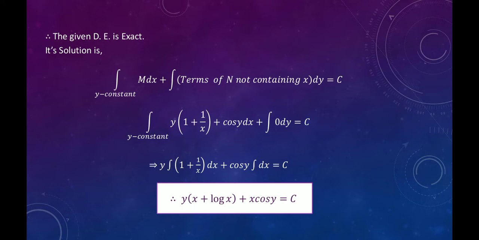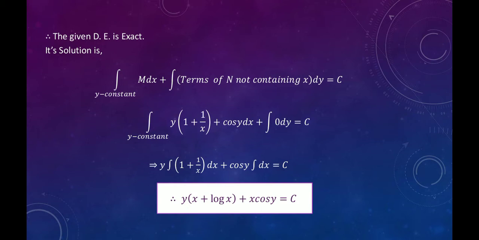And its solution is given by the integration of M dx, y treated as a constant, plus the integration of terms of N not containing x, dy, is equal to c. So, integration of y(1 plus 1 upon x) plus cos y dx, plus in the N there is not a single term containing x, therefore we take here 0, that is integration of 0 dy is equal to c.